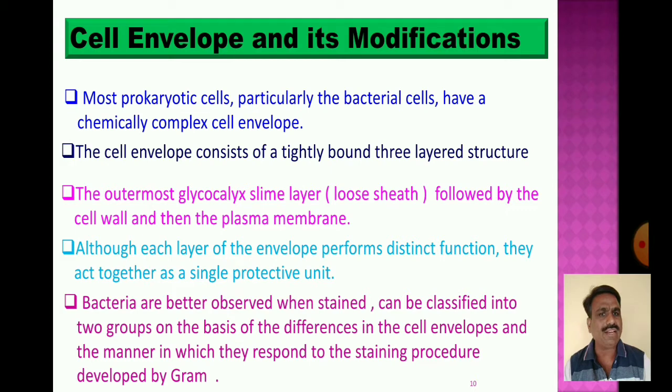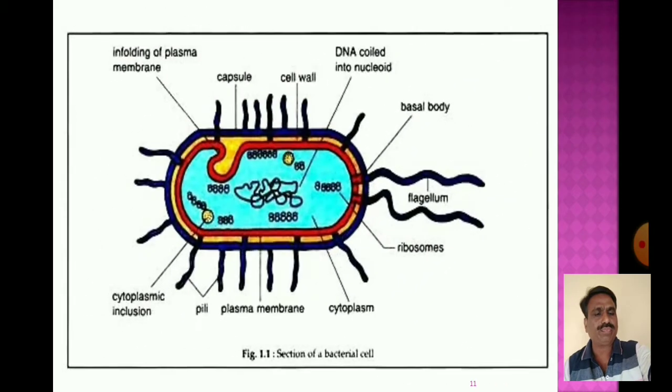Bacteria are better observed when stained. Because of that, on the basis of the differences in the cell envelopes and the manner in which they respond to the staining procedures, the Gram staining procedure was developed by Gram. This procedure is essential to clearly observe the bacteria. These are the sections of the bacterial cell.